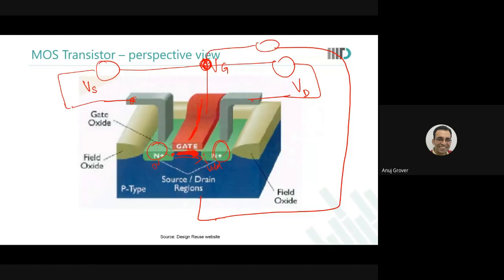Am I right? Yes, sir. Somewhat similar thing. The VDS and VGS are what you have applied. They do not change.